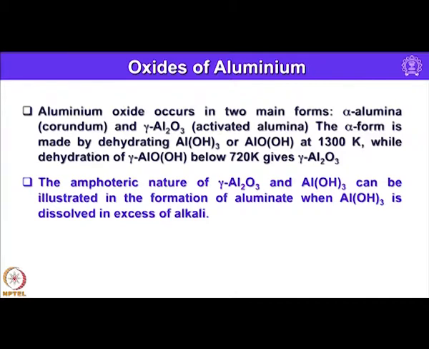The amphoteric nature of alumina and trihydroxy aluminum can be illustrated in the formation of aluminate when Al(OH)3 or aluminum hydroxide is dissolved in an excess of alkali. So, I will show you, I will write down all the equations for you. Okay. So, these reactions I am going to write essentially depict the amphoteric nature of oxides of aluminum.